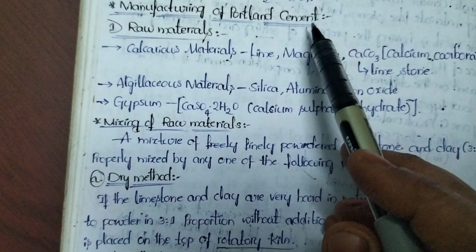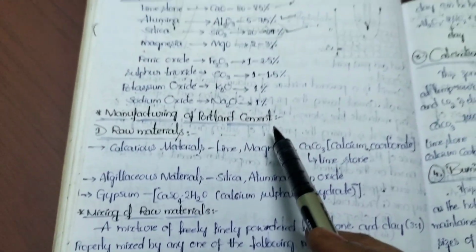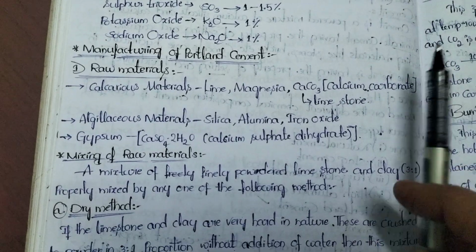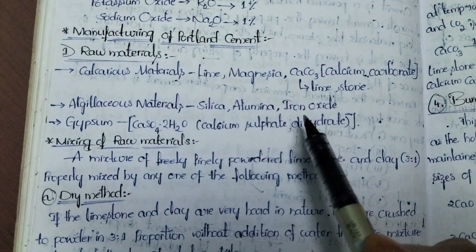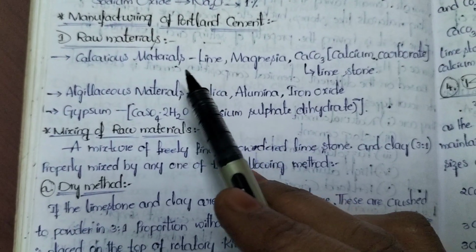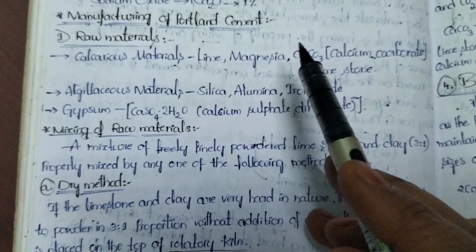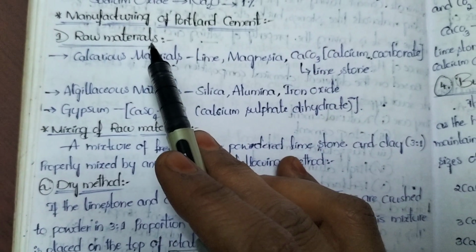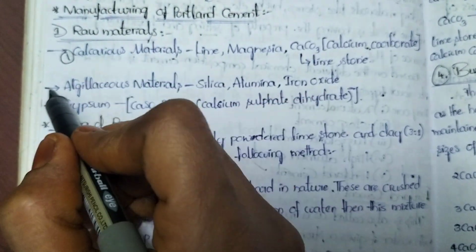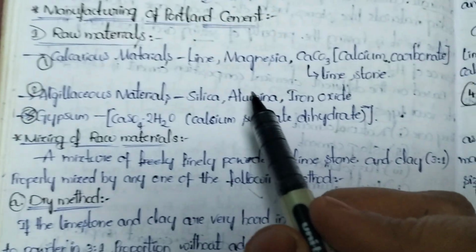Next, look into the manufacturing process of Portland cement. Till now we discussed what Portland cement is and what the composition of Portland cement is. Next, we have to focus on the manufacturing process of Portland cement. Before manufacturing anything, first we need to focus on raw materials. Here also we need to collect the raw materials to manufacture Portland cement. So what are the raw materials? Two are major ones, and the third one is a minor one. In total we need 3 raw materials.